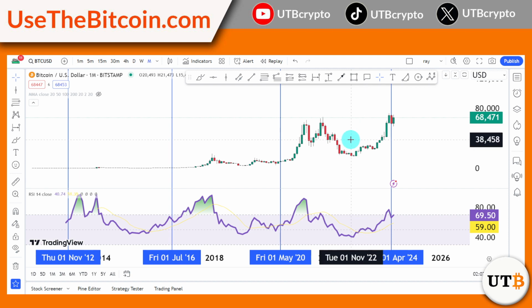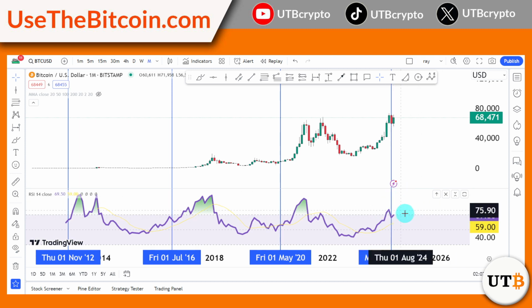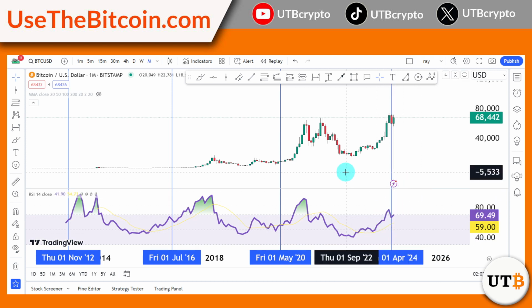Many good things are already happening, and yet we are very far from the oversold levels here. That is why it's very important for us not to focus on the lower time frame, but rather look at the bigger picture. This is why we have the saying: when in doubt, zoom out.